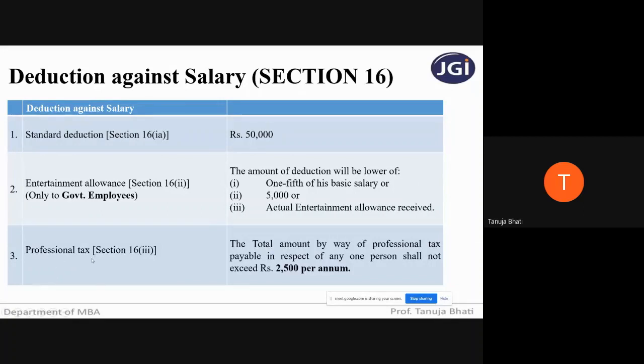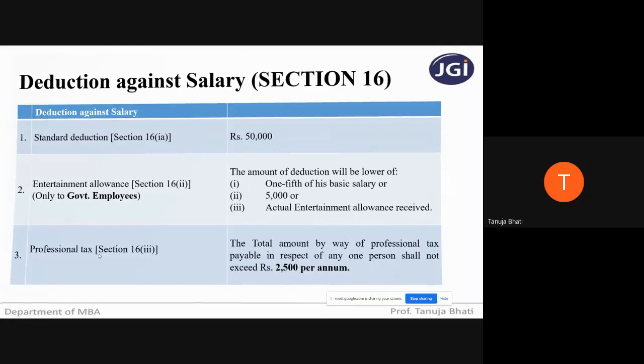Next is professional tax. This deduction is given under section 16, clause 3. Professional tax is nothing but a tax on your profession. The total amount payable by way of professional tax in respect of any one person shall not exceed rupees 2,500 per annum. So obviously the deduction also you will get is 2,500 only. So remember, these are the three deductions.